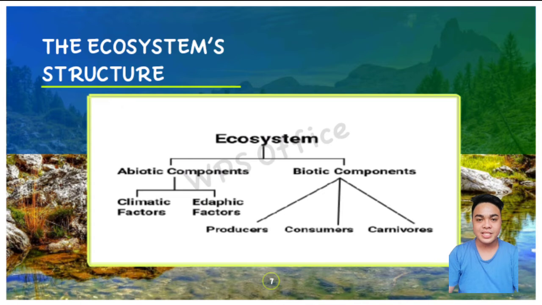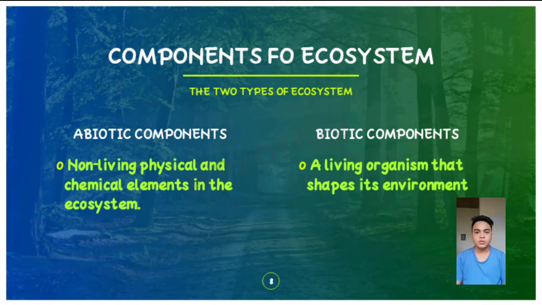Good day everyone, it is my task to discuss the structures of the ecosystem. These are abiotic components and biotic components. Under abiotic components are climatic factor and edaphic factor. Under biotic components are producer, consumer, and decomposer. So let us go deeper into the two structures of the ecosystem.